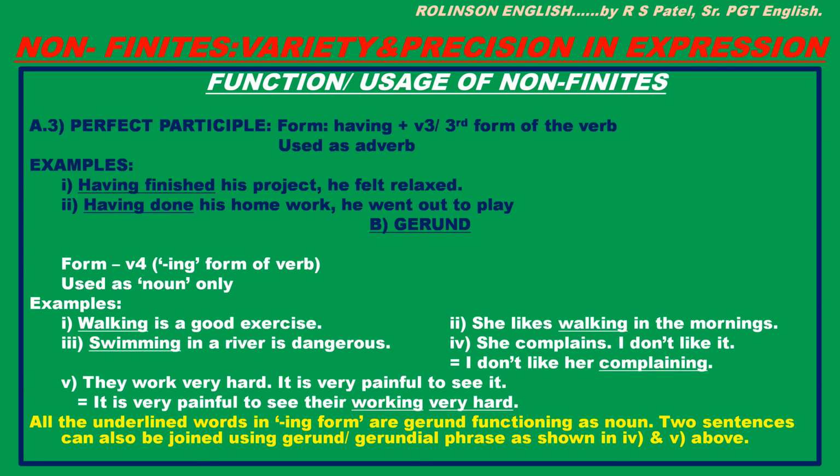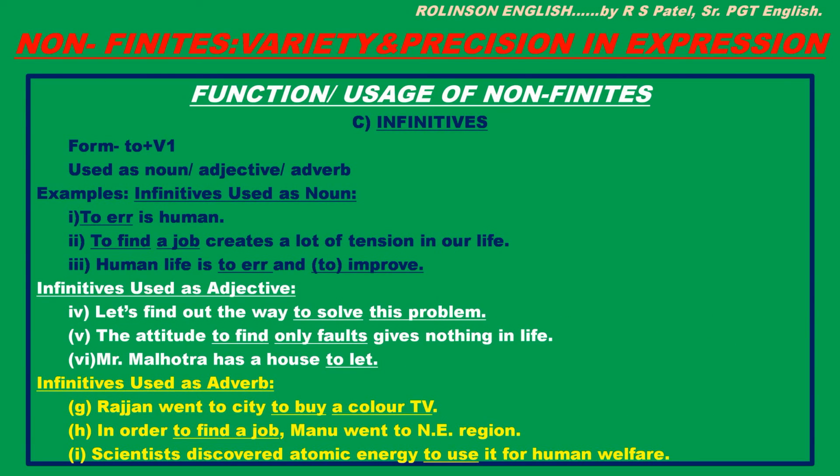Right? In first three cases, you can see the underlined words are gerund, or they make a gerundial phrase that is working either as subject or as object of the verb in the sentence. So noun. And in fourth and fifth case, you can see that two sentences can be combined into one using the gerundial noun or gerundial phrase. Right? Let us see next. Now infinitives.